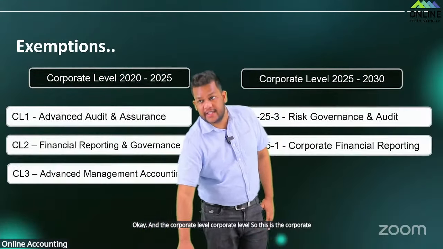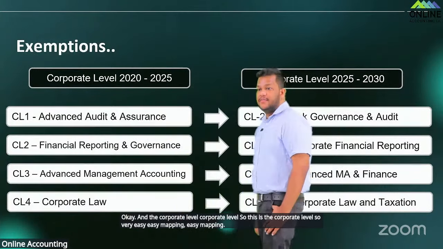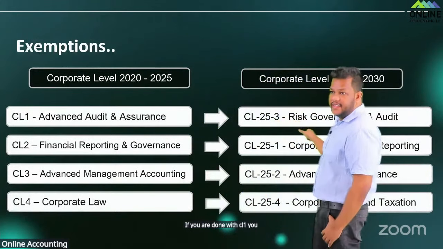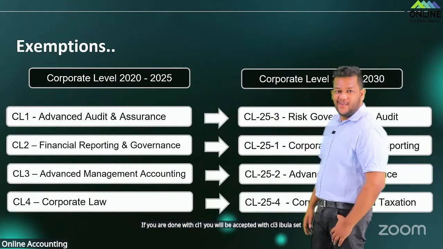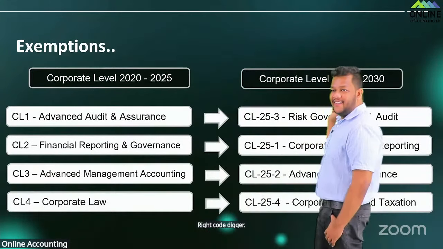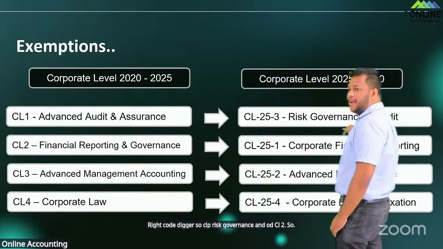So very easy mapping. If you are done with CL1, you will be exempted with CL3, right? The names are slightly changed. The code, so CL3 risk governance and audit. CL2, so that will become CL1 corporate financial reporting.